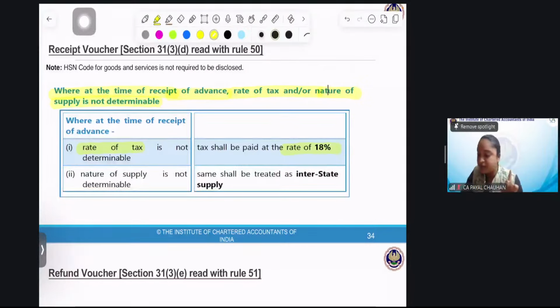And the nature of supply will be interstate. Everyone got it? Nature of supply will be interstate. Perfect. It's only in case of advance. Don't apply it in case of supply, right? It's only in case of advance.